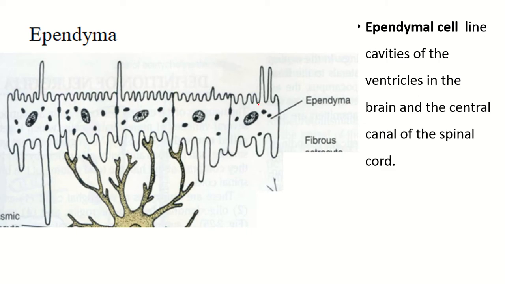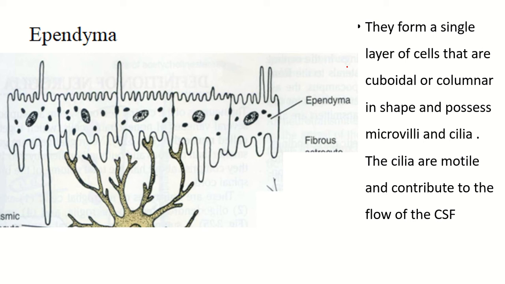Ependyma. Ependymal cells line the cavity of the ventricles in the brain and the central canal of the spinal cord. They form a single layer of cells that are cuboidal and low columnar in shape and possess microvilli and cilia. Cilia are motile and contribute to the flow of the CSF.